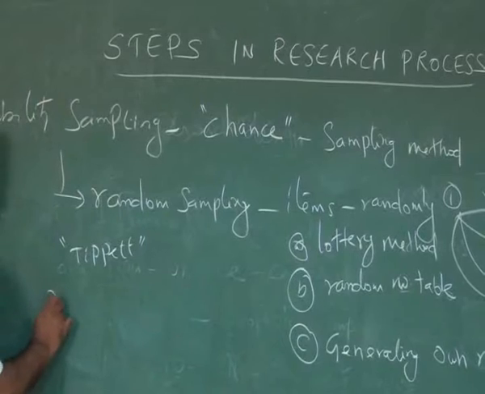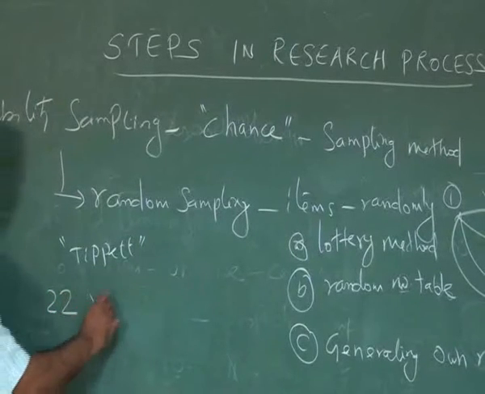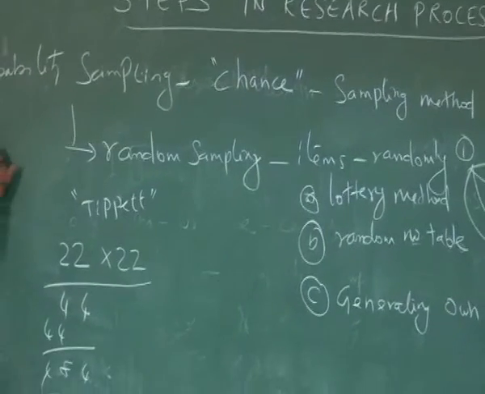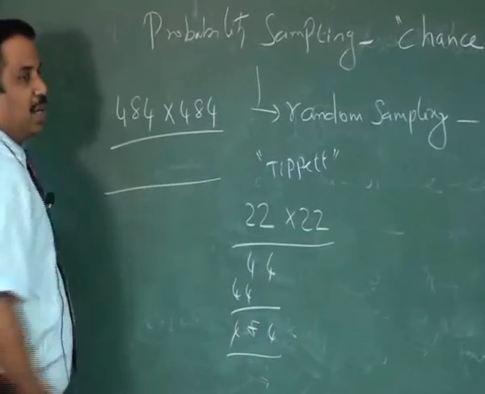For example, we can select any 2-digit number, and the same number may be multiplied, and then you get 484. Again the same number is multiplied, and you get another 6-digit number.